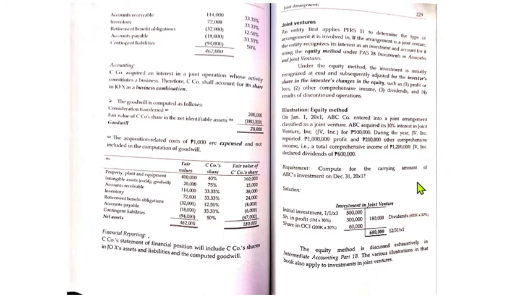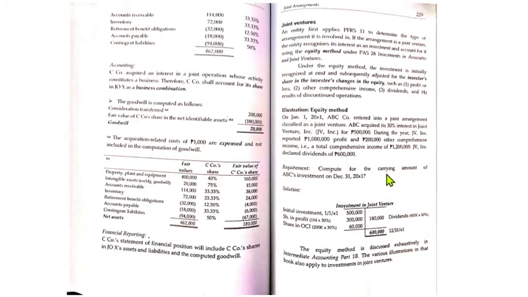The requirement is to compute for the carrying amount of ABC's investment on December 31, the end of the year. The joint arrangement, a joint venture, was formed on January 1. Then ABC made a purchase, and operational transactions happened during the year. You are asked: how much is the carrying amount of your investment at the end of the year?